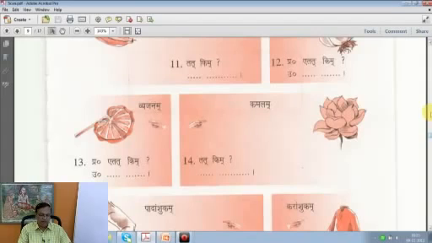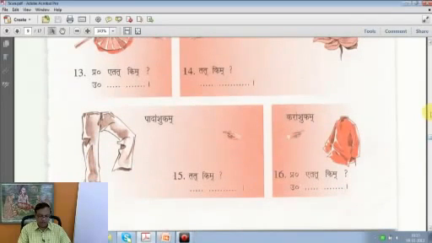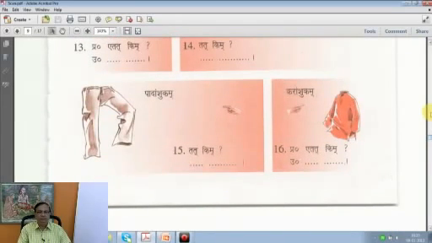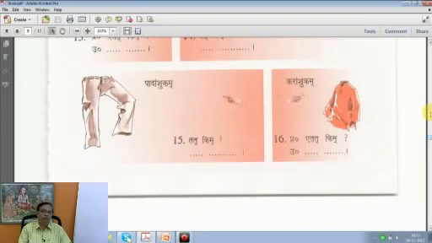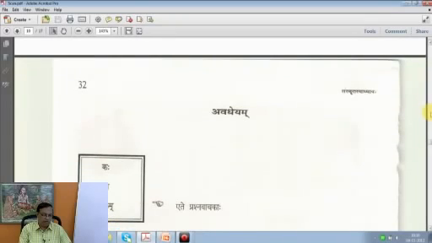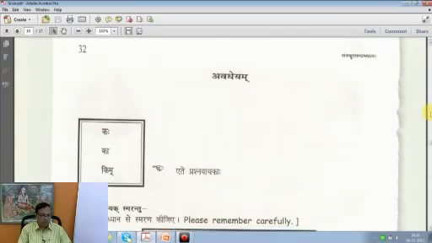Vyajanam you know already, it's a fan. Tat kim, what is it? Tat kamalam, that's a lotus. Tat kim, what is that? Tat padam shukam, that's a pajama. Then etat kim, what is this? Etat karam shukam, this is a kurta, what we call kurta in Indian term. So this is how we have done the 11th abhyasa also.